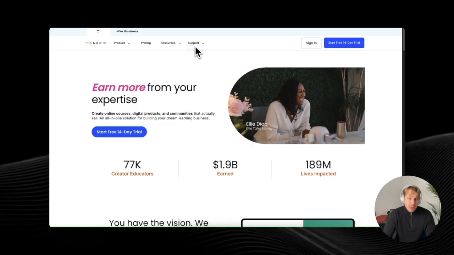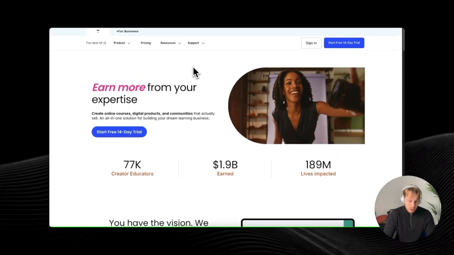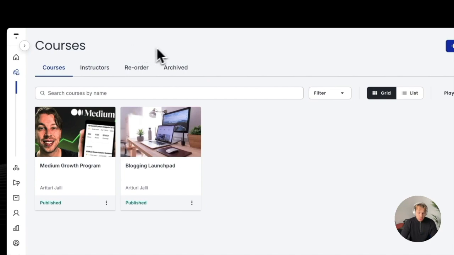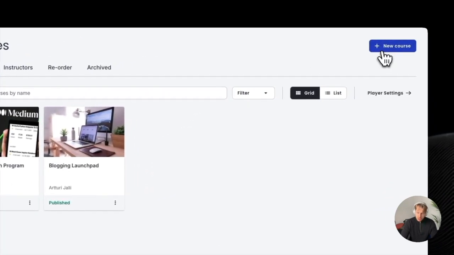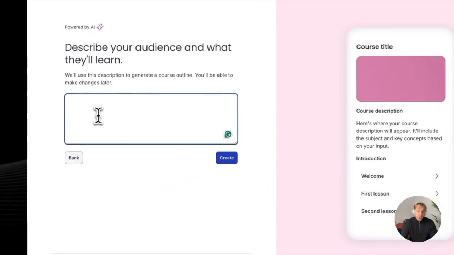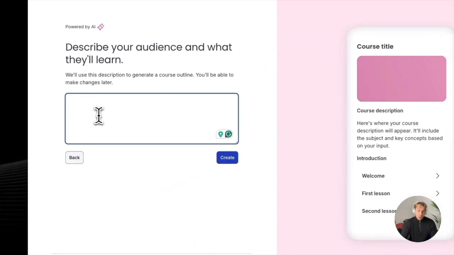Once you have signed up, activated your trial, and signed in, you're going to see your dashboard like this. And on the top right, it says new course. If I click on that, it will automatically suggest using AI to create your online course outline.